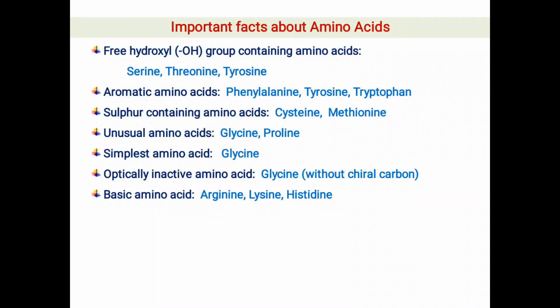Basic amino acids are arginine, lysine and histidine. These are also called positively charged amino acids because there exists a positive charge at the side chain. Now, acidic amino acids, or those amino acids carrying a negative charge at physiological pH, are aspartate and glutamate, or when in the form of powder they are called aspartic acid and glutamic acid.